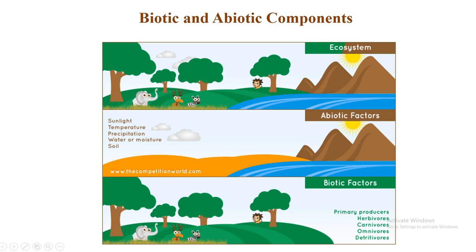Other than this, planet Earth is also made up of abiotic factors. Abiotic factors or abiotic components are the non-living, chemical and physical factors present in our environment, such as sunlight, temperature, precipitation due to snowfall and rain. Then there is water and moisture and soil. Now the biotic and the abiotic factors together form a complete ecosystem. So what is an ecosystem? An ecosystem is the biotic and the abiotic factors together.